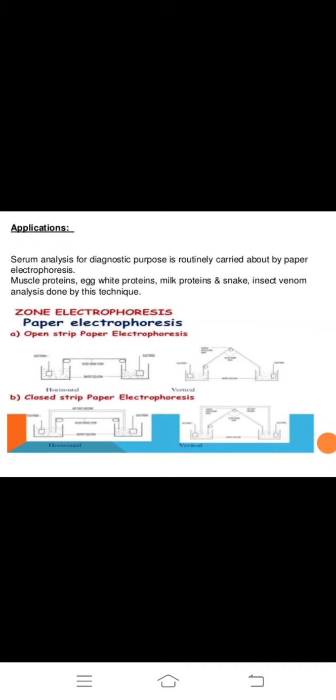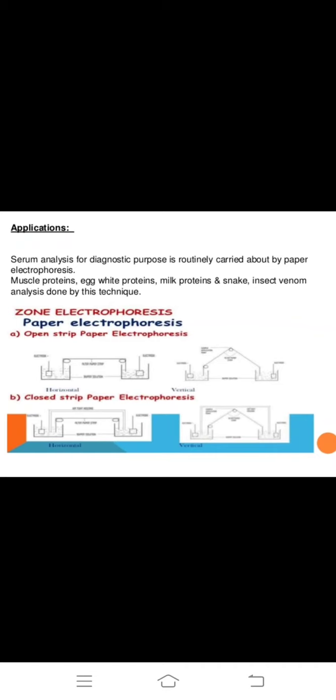Okay, application. Serum analysis for diagnostic purposes is routinely carried out by paper electrophoresis, as are muscle proteins, egg white proteins, milk proteins, and insect venom. Venom is poison, and analysis is done by this technique.